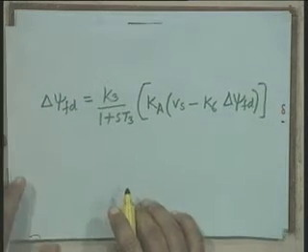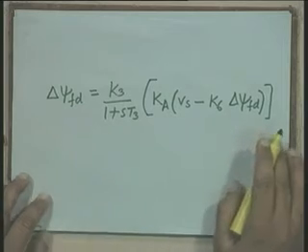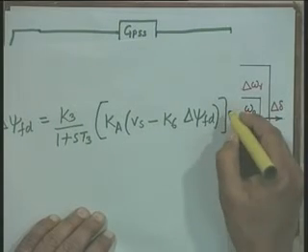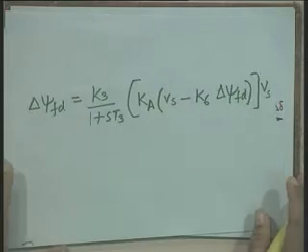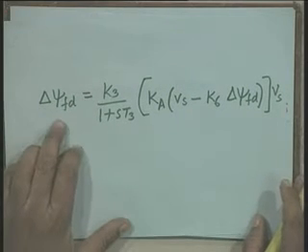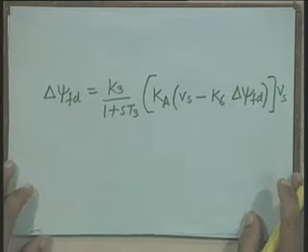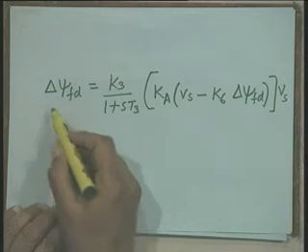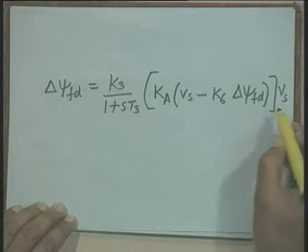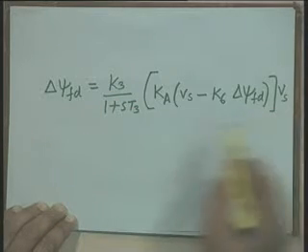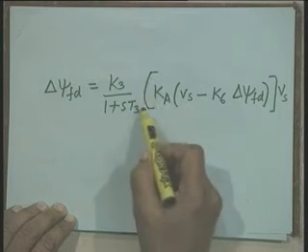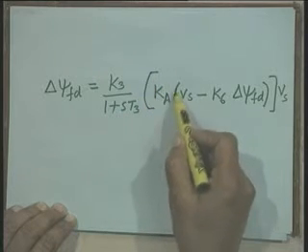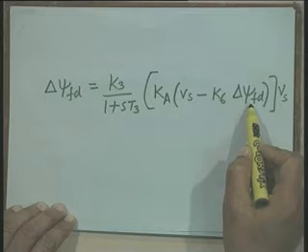Okay. That is, we get one simple expression, this multiplied by Vs, that is this delta psi FD. I can write now delta psi FD produced due to stabilizing signal only can be written as K3 divided by 1 plus s times T3 multiplied by KA into Vs minus K6 delta psi FD. Okay.